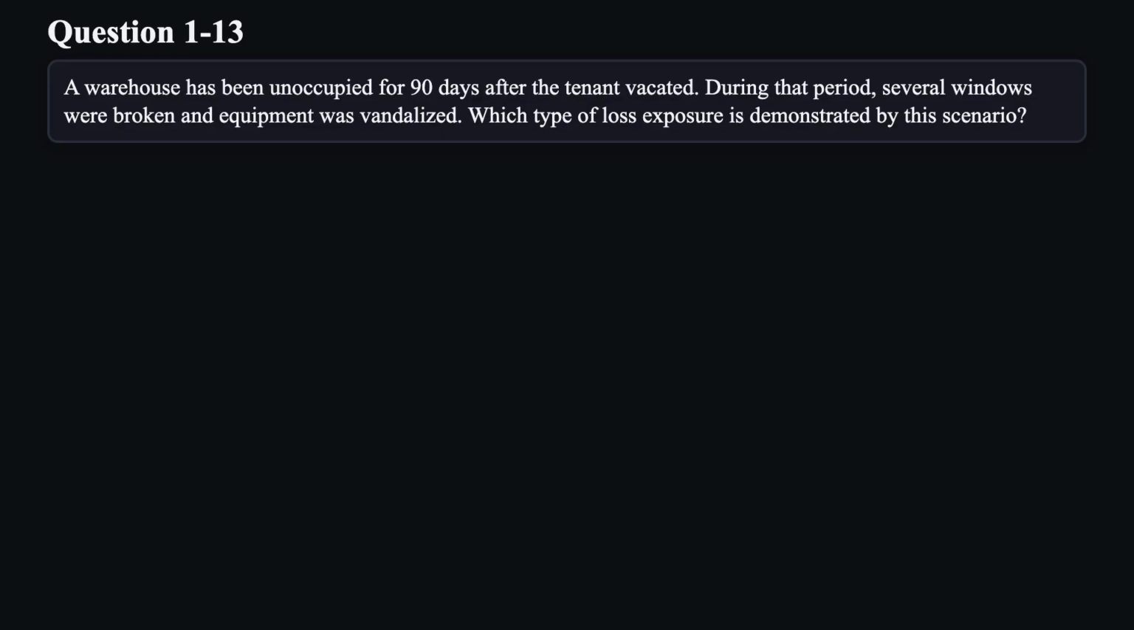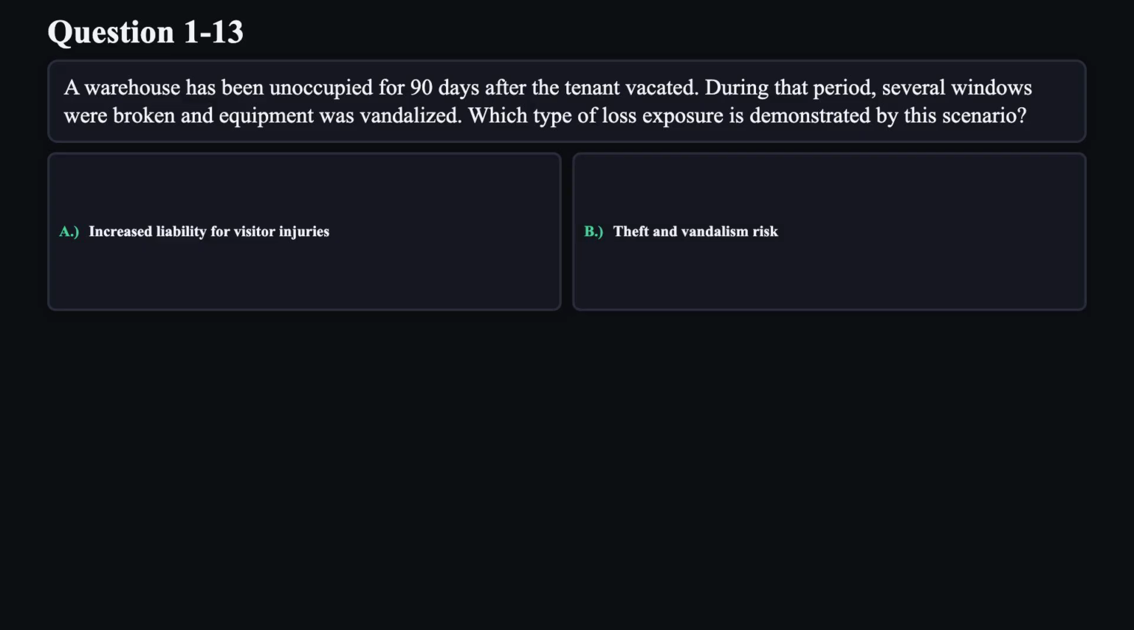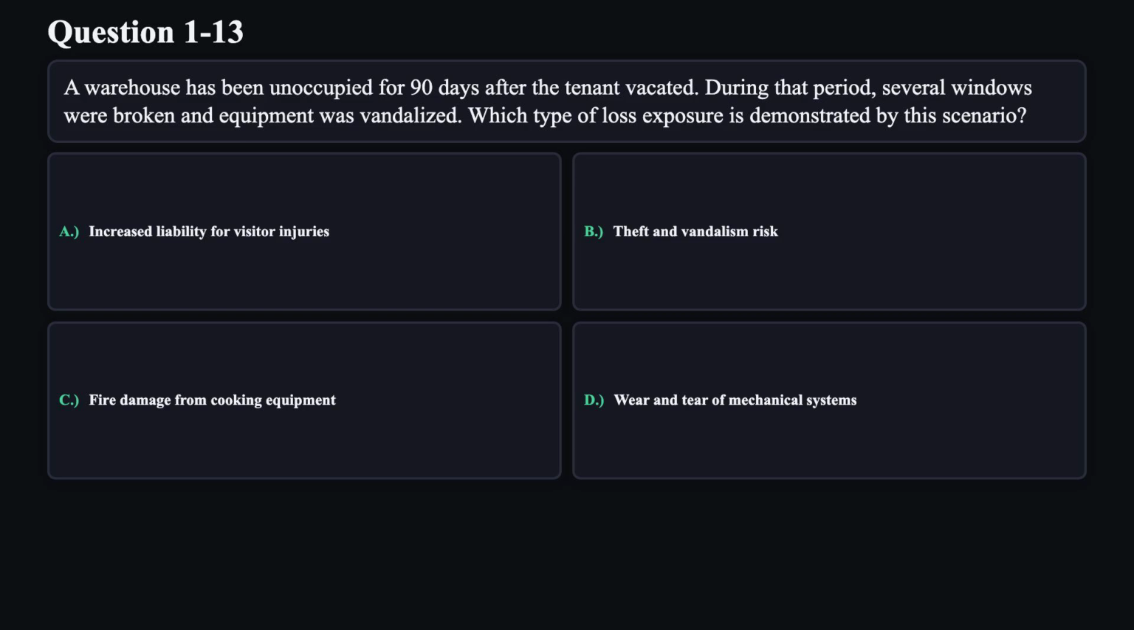Question 13. A warehouse has been unoccupied for 90 days after the tenant vacated. During that period, several windows were broken and equipment was vandalized. Which type of loss exposure is demonstrated by this scenario? A. Increased liability for visitor injuries. B. Theft and vandalism risk. C. Fire damage from cooking equipment. D. Wear and tear of mechanical systems.